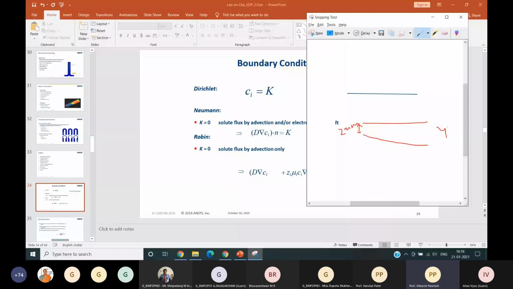Consider it as a closed one. These are closed boundaries. It is in circular form, not like this. It is circular form. Okay, understood. This is just like a 2D representation, right?